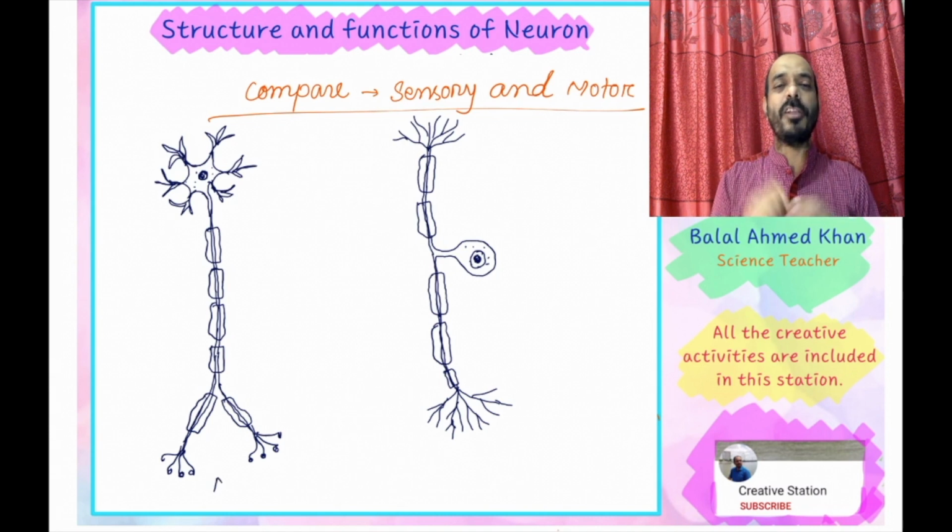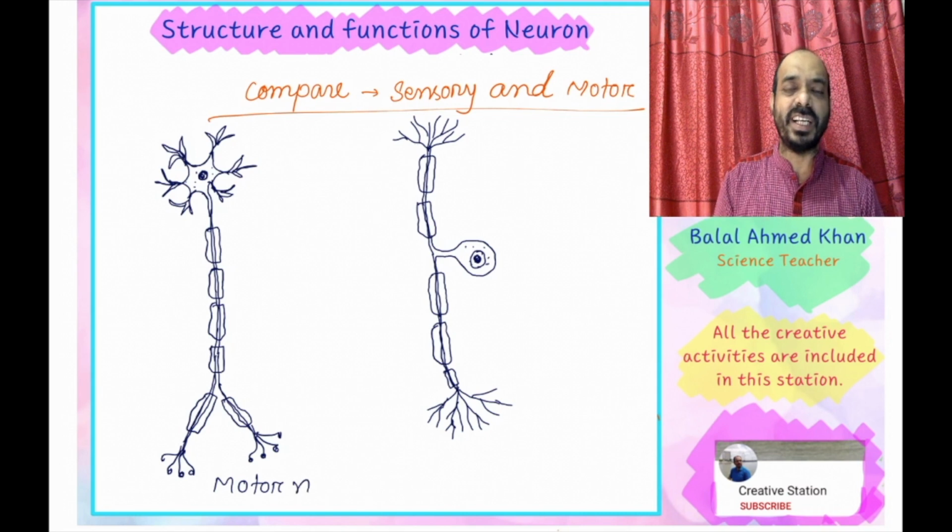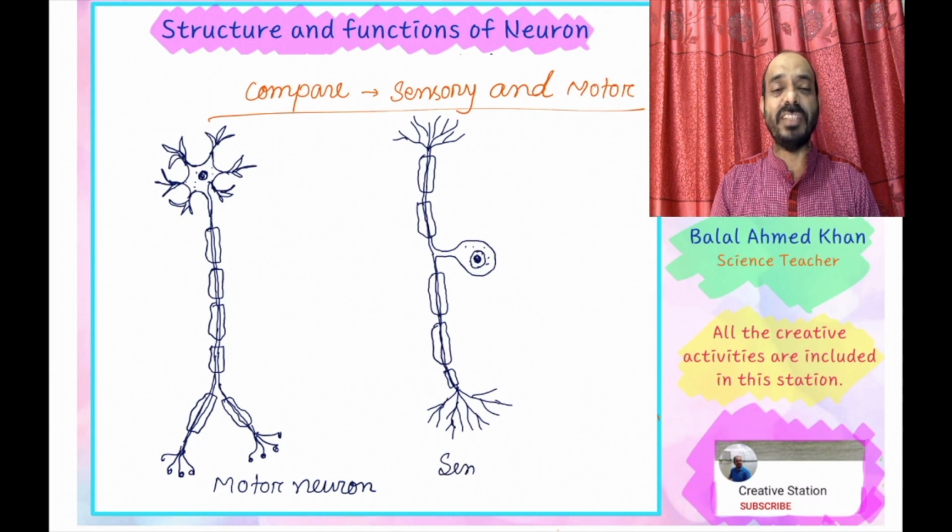This cell also contains the myelin sheath produced from the Schwann cell, the axon, terminal end, cell body, and nucleus, and the nucleus contains other organelles. So the second cell is the sensory neuron cell, or sensory nerve.